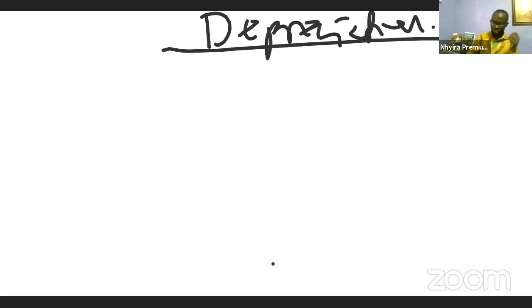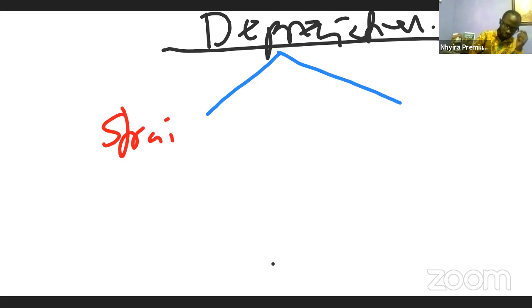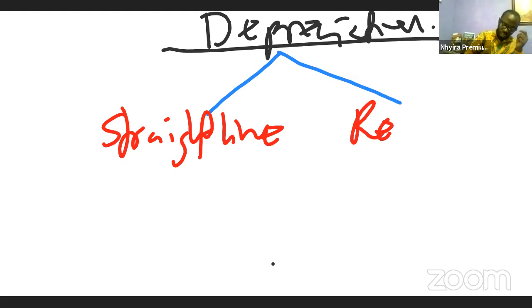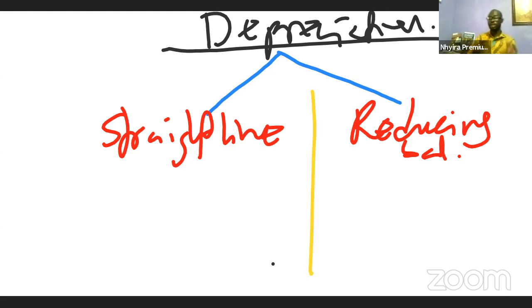So when it comes to depreciation, like I mentioned, there are a couple of methods, but we're going to be sticking to two key methods. That is the straight line method, and then the reducing balance method. Now, stay with me with the distinction clearly.